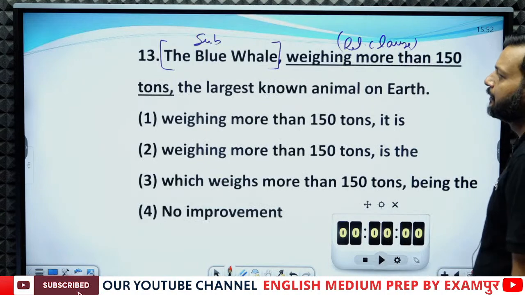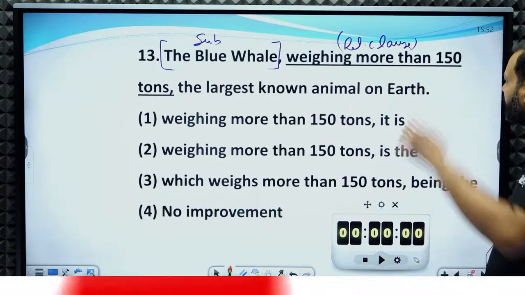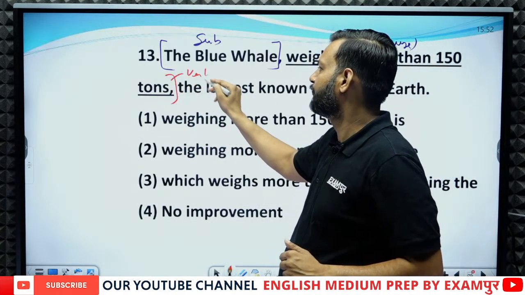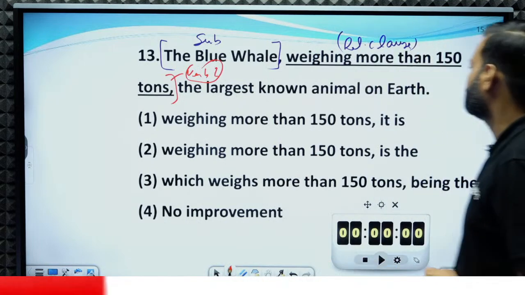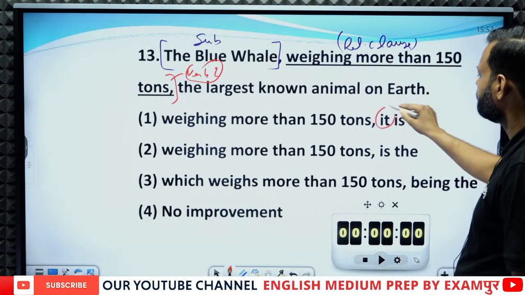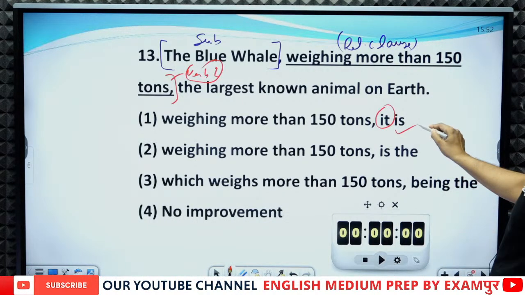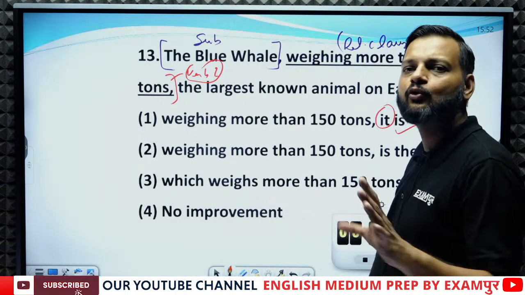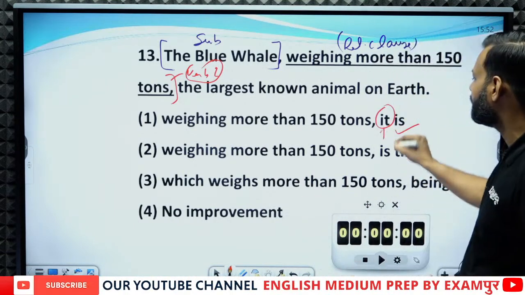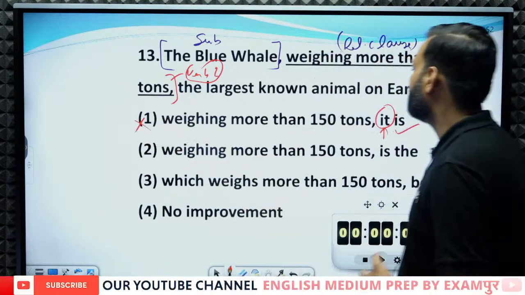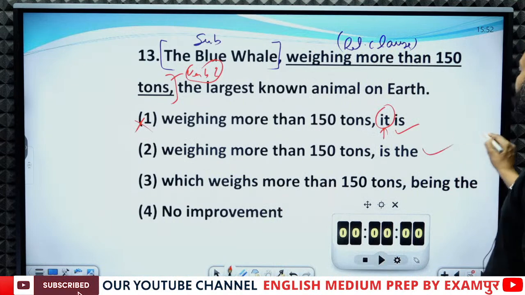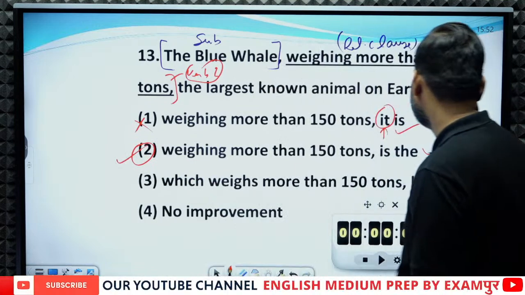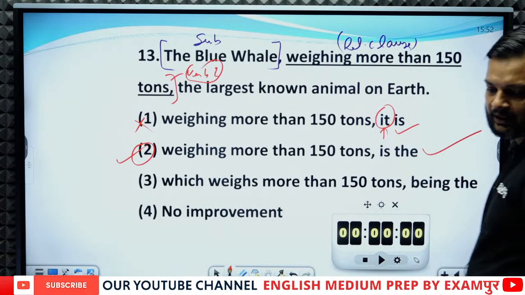Now let's see the question. The blue whale is the subject, weighing more than 150 tons is the relative clause, and after the relative clause we need a verb, and the verb is missing. So weighing more than 150 tons, it is. Here we have the verb is, but no need to repeat it. Until and unless a conjunction is used, there is no need to repeat the subject. So due to it, this cannot be the option. Weighing more than 150 tons is, this is the correct answer. The second one is the correct answer.